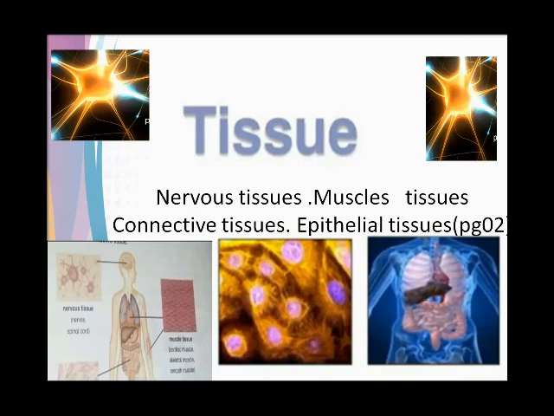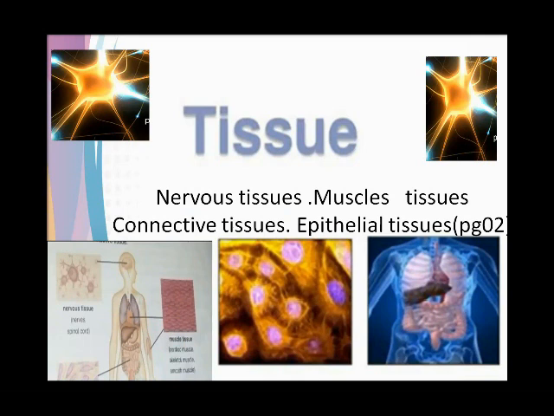First, we explain the tissue. A group of cells comes together to form a tissue. We define the tissue with specific words: a tissue is a special group of cells which perform a similar job.